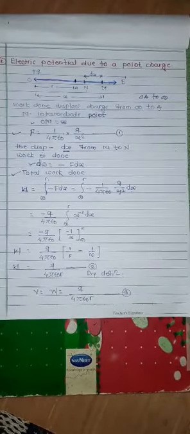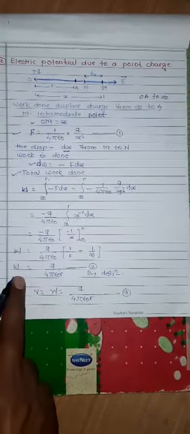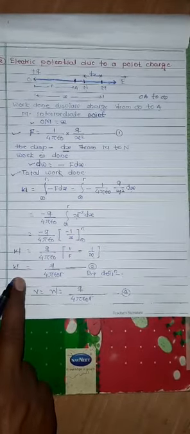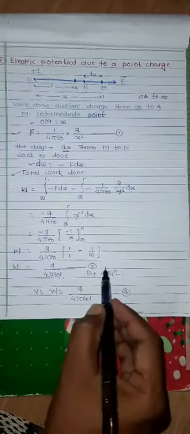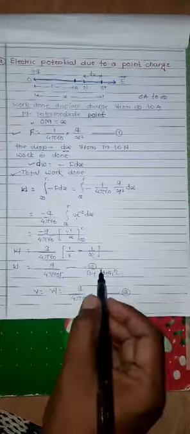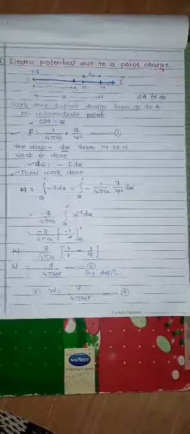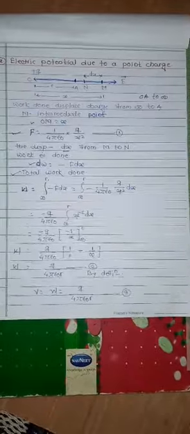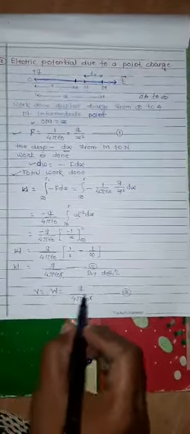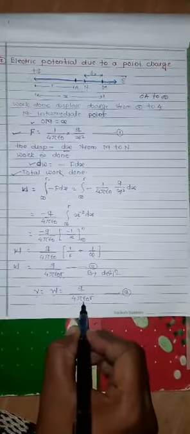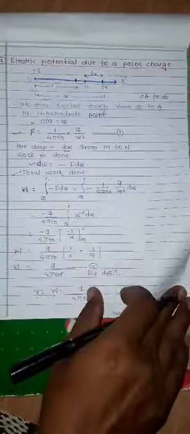Now we have to discuss the work done, and this work done is nothing but q upon 4 pi epsilon 0 r. This is called equation number 2 by the definition. Now see here, we define the electrostatic potential, and the electrostatic potential is nothing but the work done, which is q upon 4 pi epsilon 0 r.